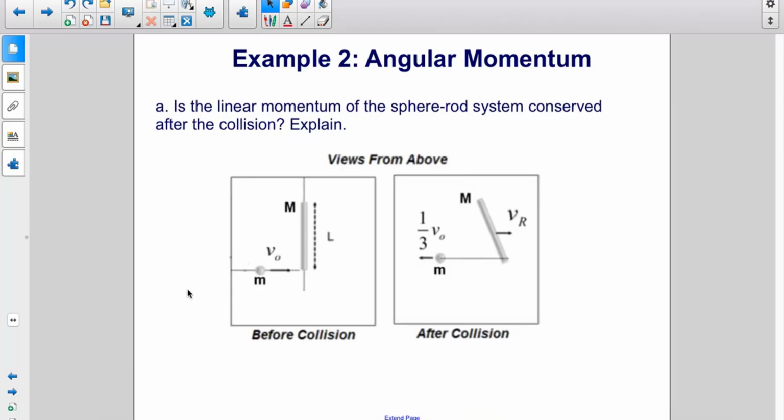A. Is the linear momentum of the sphere-rod system conserved after the collision? Explain.